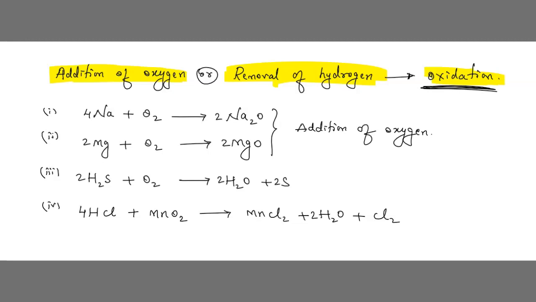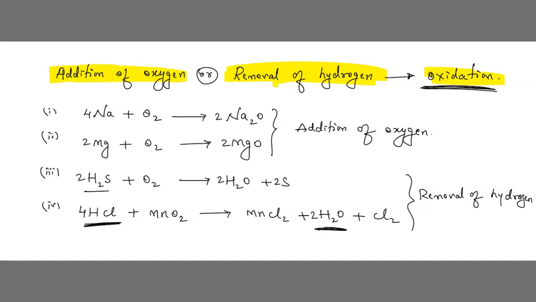Now we can see, children, in the last two cases there is removal of hydrogen. H was with Cl. Now Cl is gone, and with H, O came. That is nothing but removal of hydrogen.